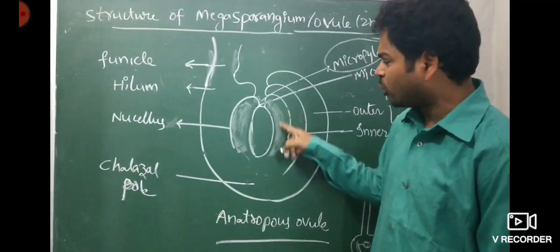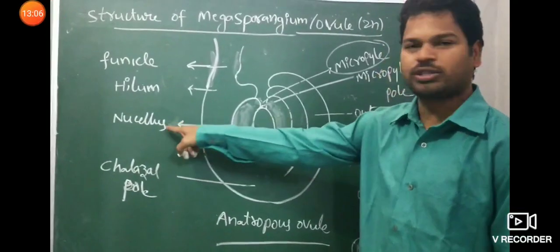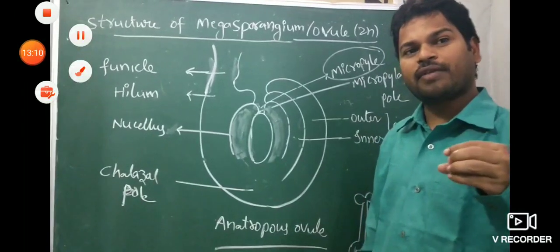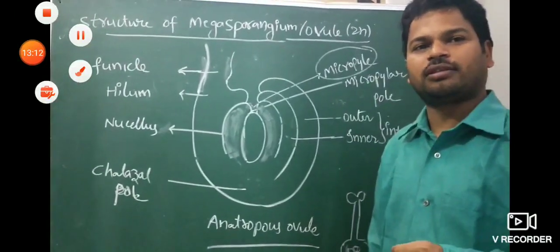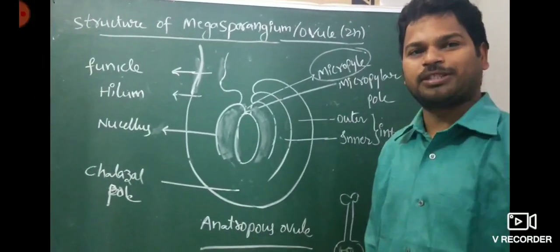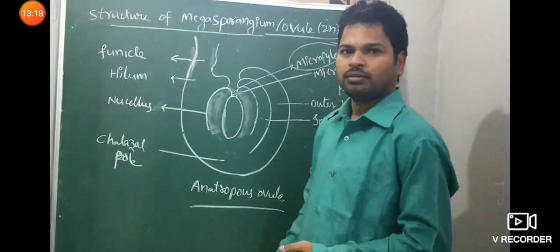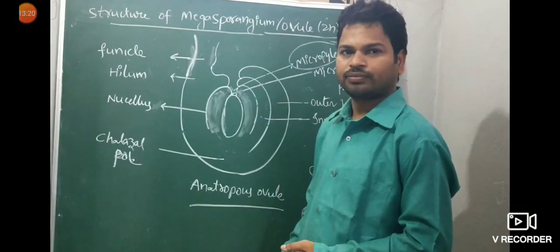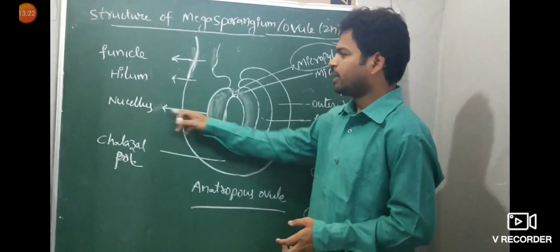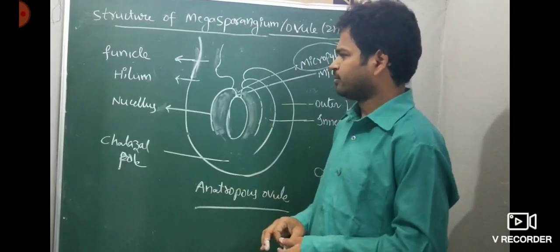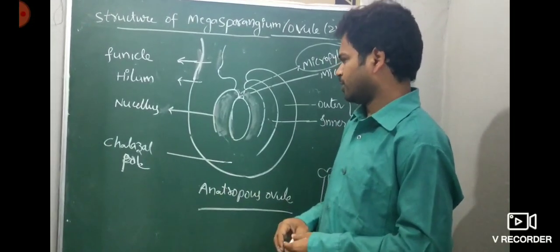It has abundant reserve food material, a large number of nutrients. Nucellus gives nourishment for the development of the embryo sac. This is nothing but nucellus.